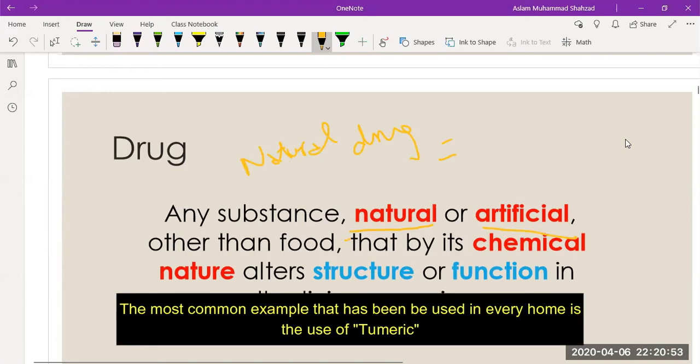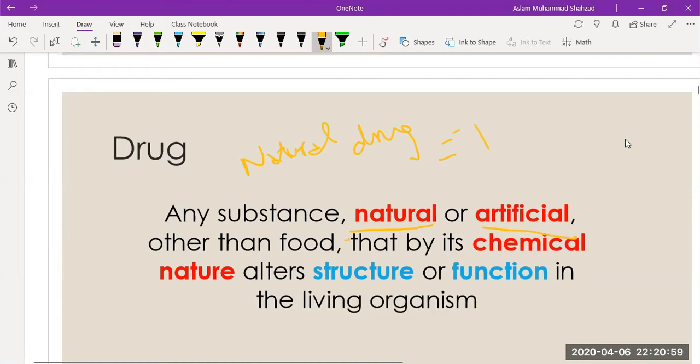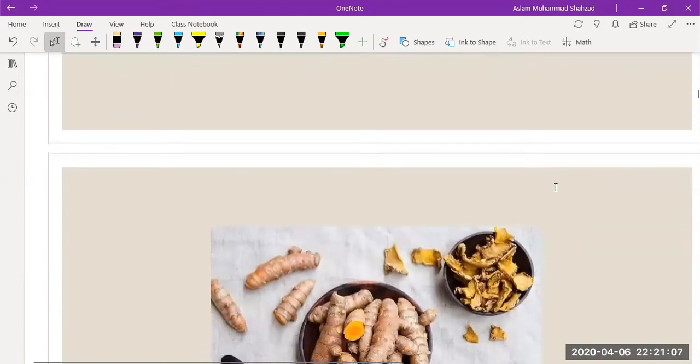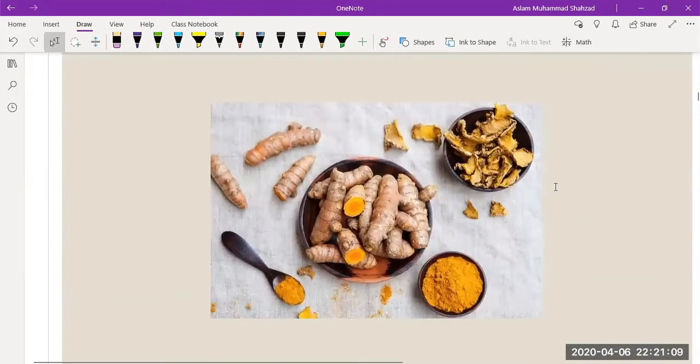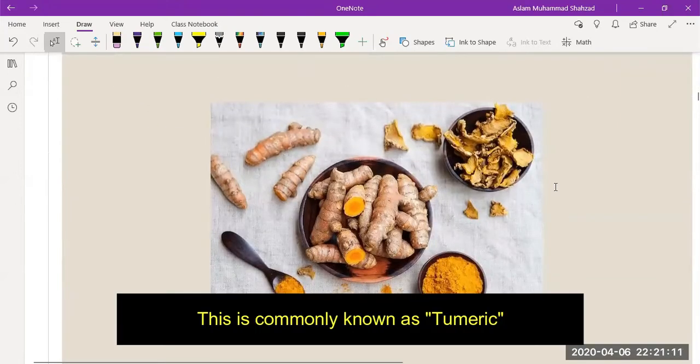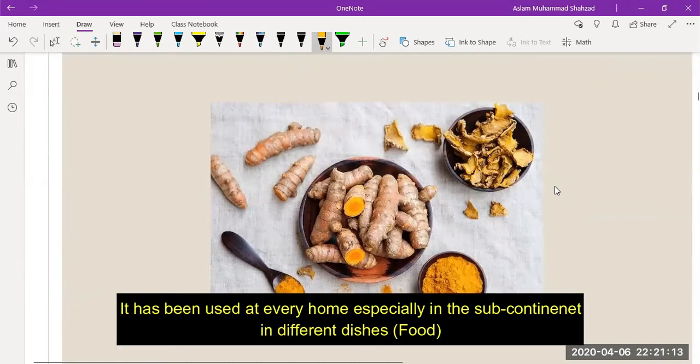The most common example that has been used in every home is turmeric. If you see on the next slide, I already mentioned the picture here. This is commonly known as turmeric, used in every home, especially in the subcontinent, in different dishes.